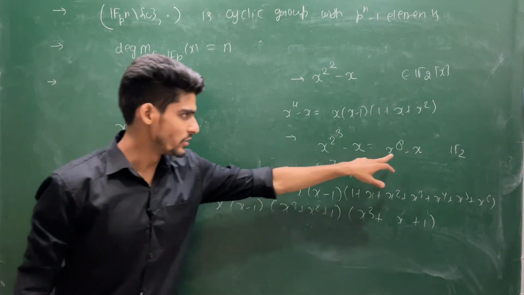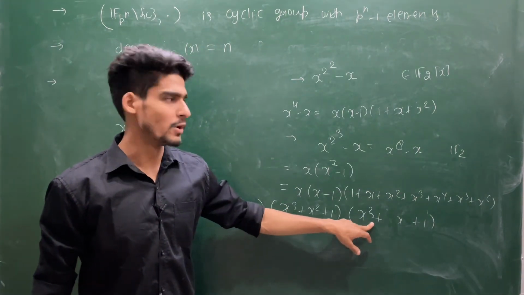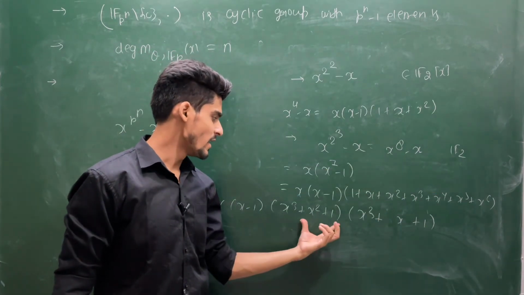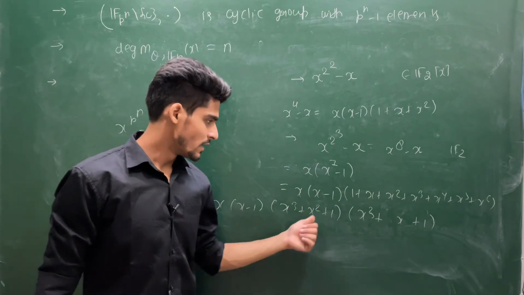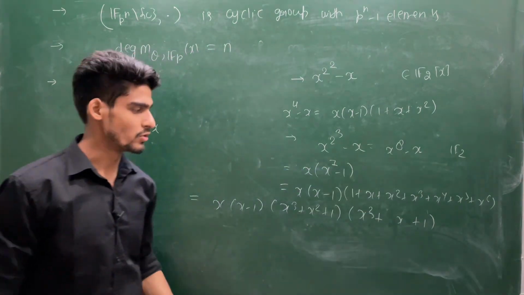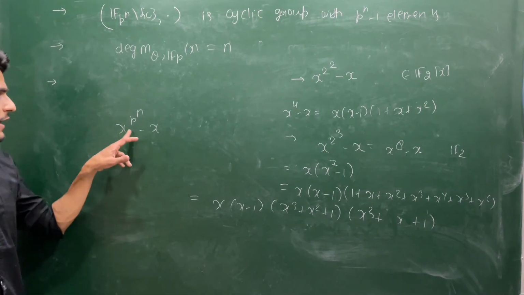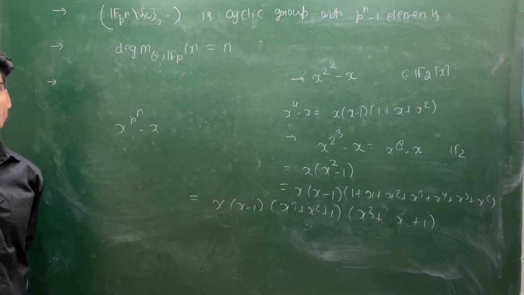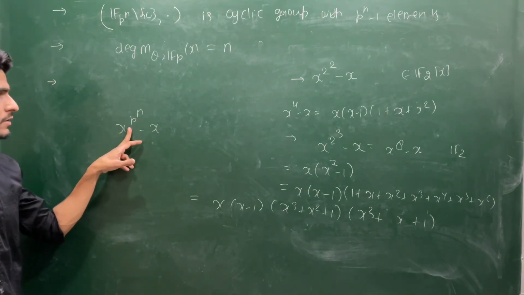So this is irreducible over F2, this is irreducible over F2, and these two are irreducible over F2 because F2 is a field. You can check these two are 3-degree polynomials and do not have roots on F2. So these two are irreducible also. So if I give you any polynomial, you can always write into irreducible factors over the field Fp. This is possible.